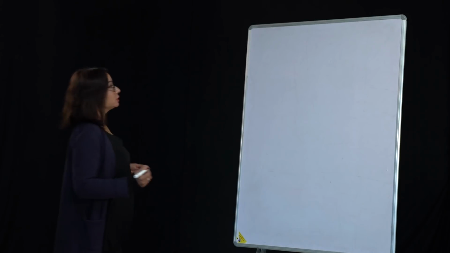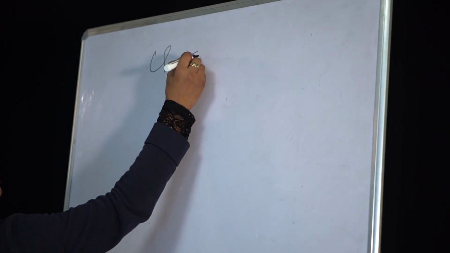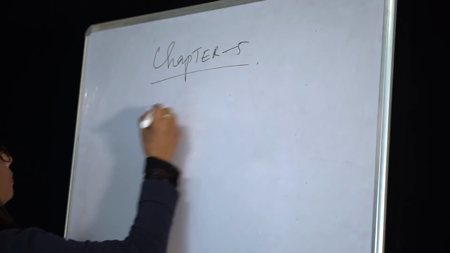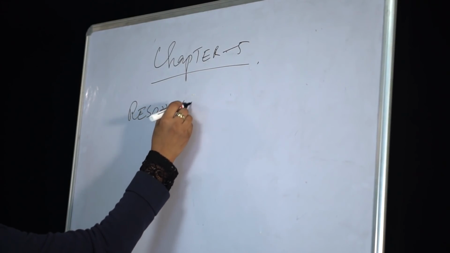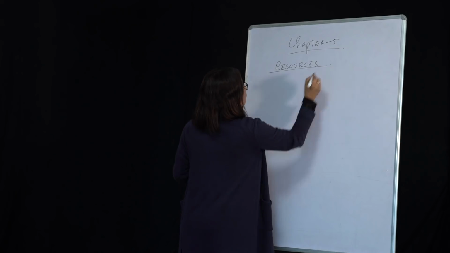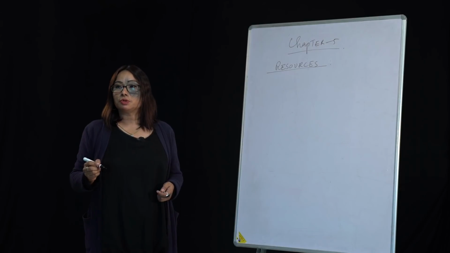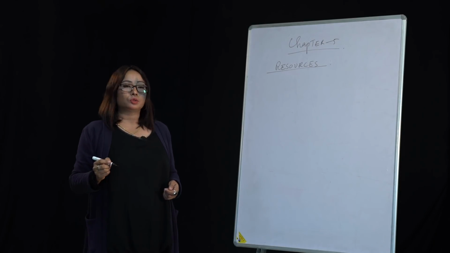Here I am going to write the chapter number and the resources. So the topic is resources. First thing is, what is a resource?